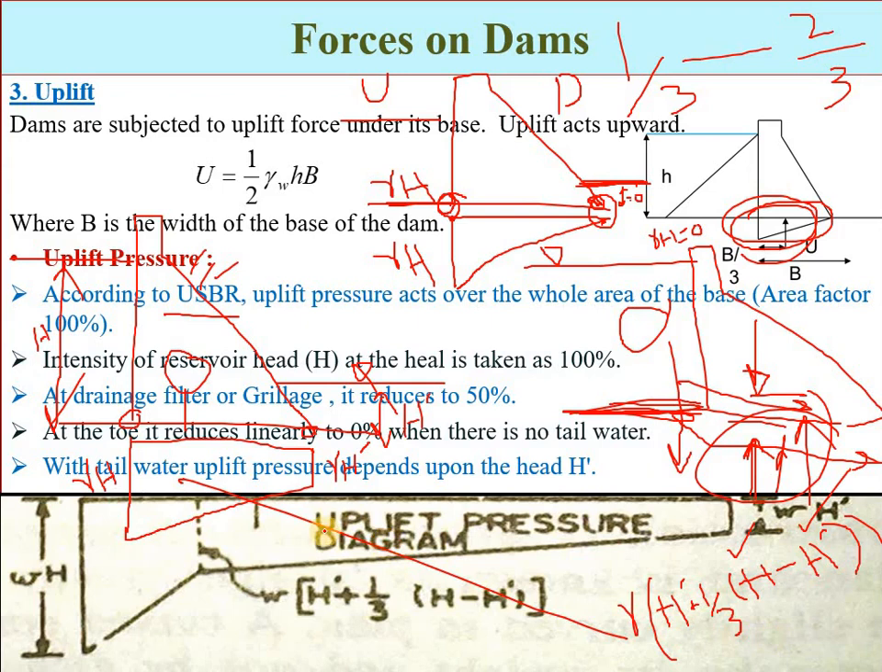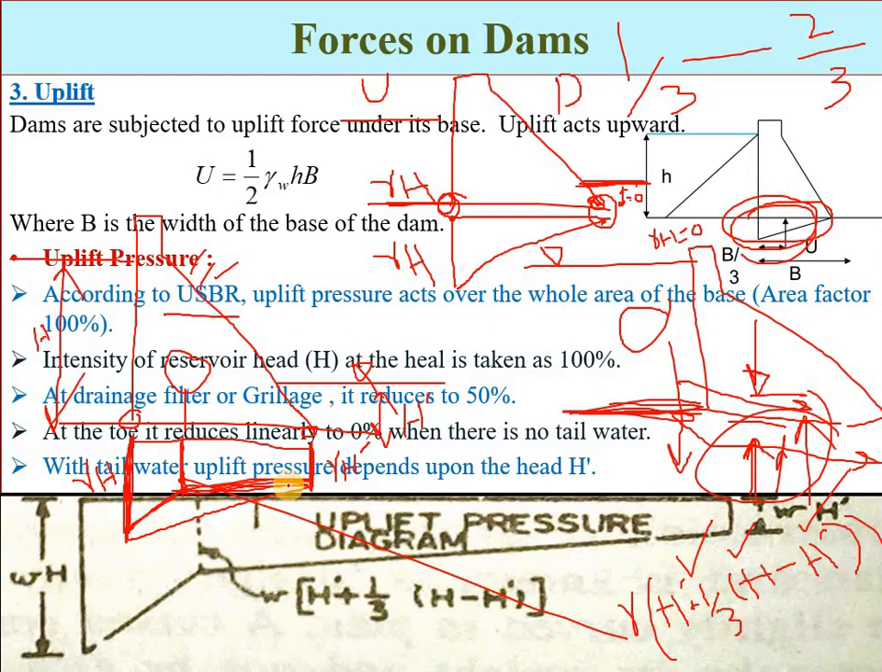If galleries are provided in the dam body, then the diagram will be like this. See, that is the water pressure. Remember, this line represents the magnitude of the uplift pressure at the heel point, and this line represents the magnitude of the uplift pressure at the toe point. Under the gallery, the uplift pressure will be gamma times h dash plus 1/3 of (h minus h dash). So the diagram will be like this. This is called the uplift pressure distribution diagram.